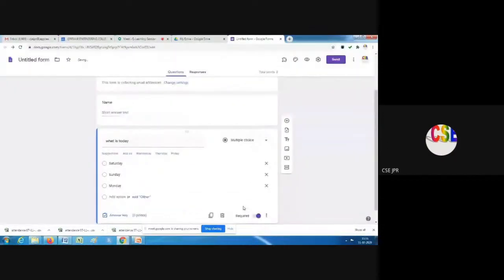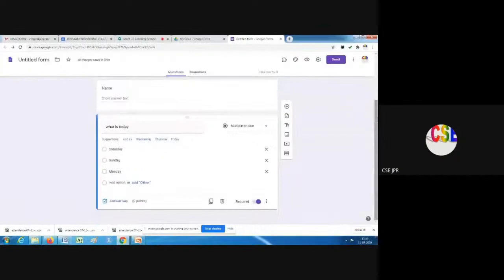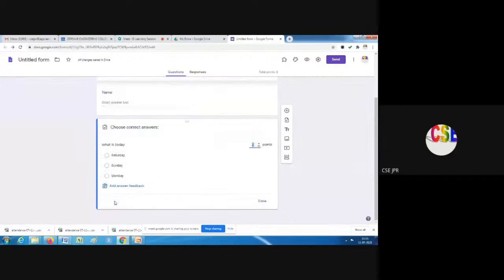Okay, so once we have created the quiz, there are some extra options showing. What is the correct answer for this? So I have given 3 options. Okay, so what is the correct one? If you click the answer key, it will show the options we have given. So I am clicking Saturday. That is the correct answer, and I am giving marks. How many marks for this question? Okay, 1 point for this question. So whoever clicks Saturday will get the marks.